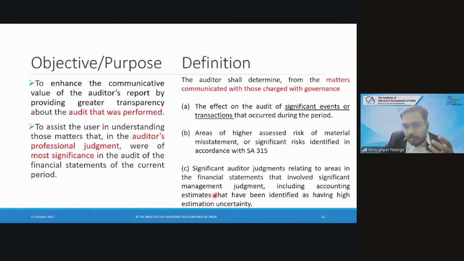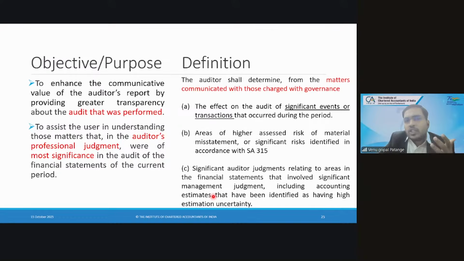Estimates, for example, Ind AS 113. How many of you remember Ind AS 113? What does it talk about? Fair value. How many levels have assets been classified into? Level 1, level 2, level 3.